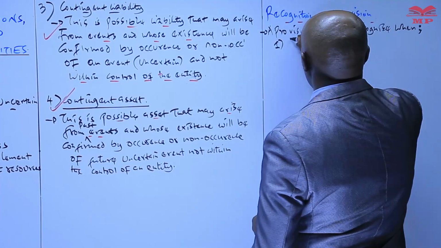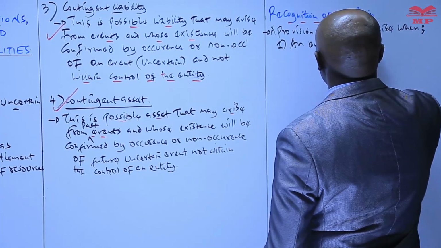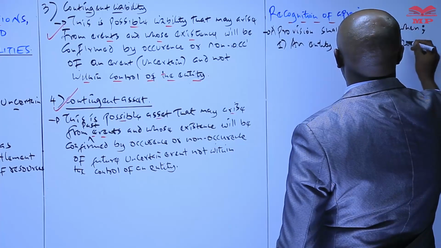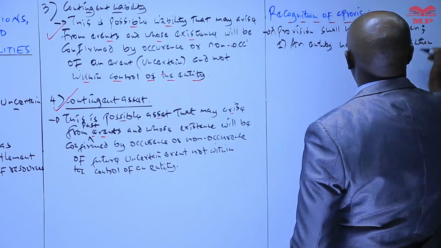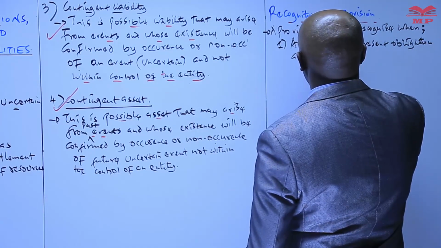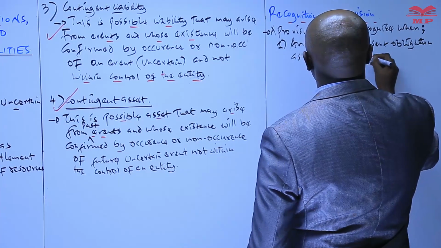Number one, an entity has a present obligation as a result of a past event.